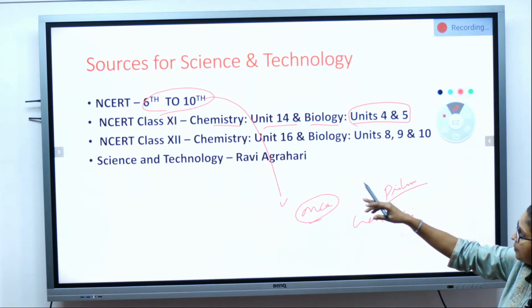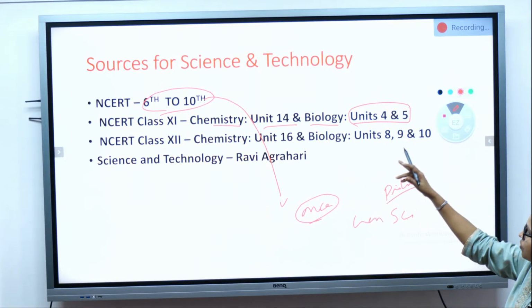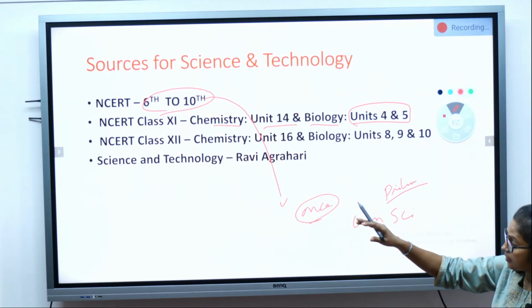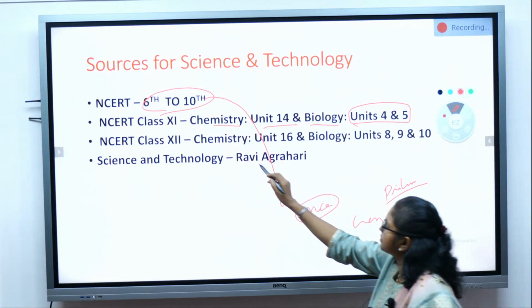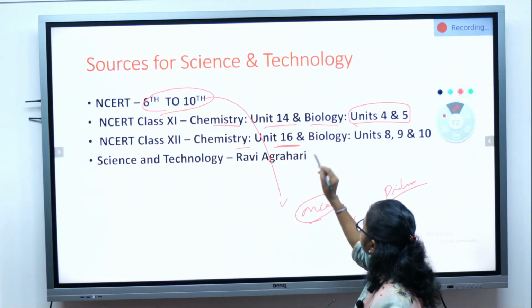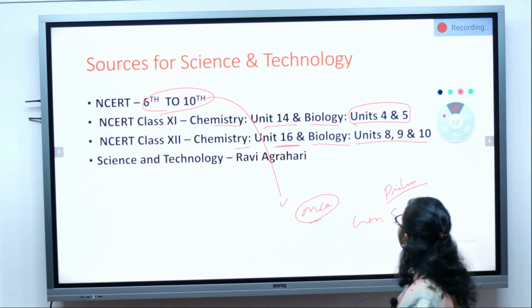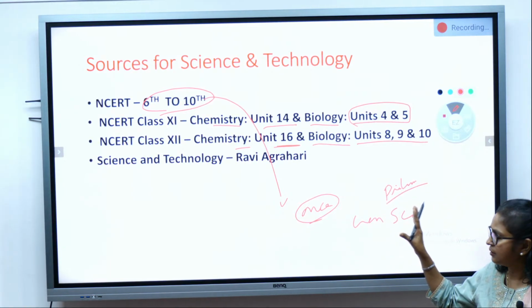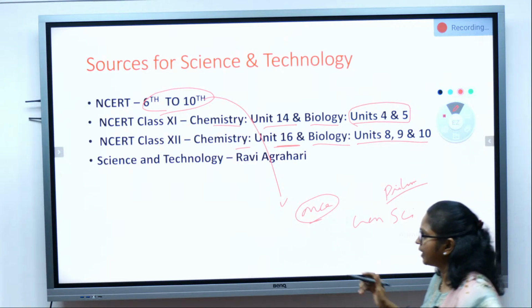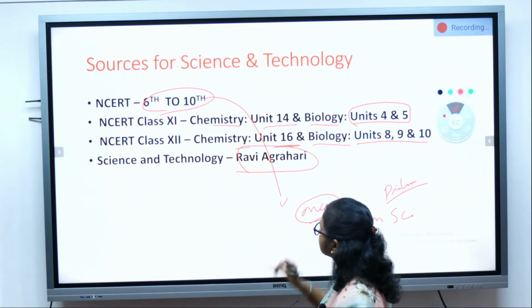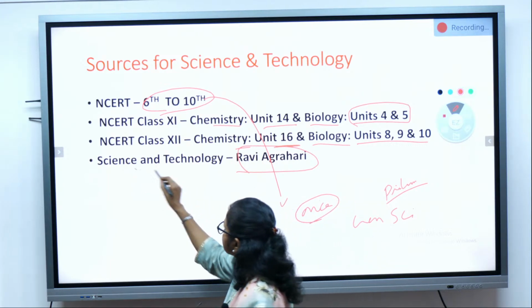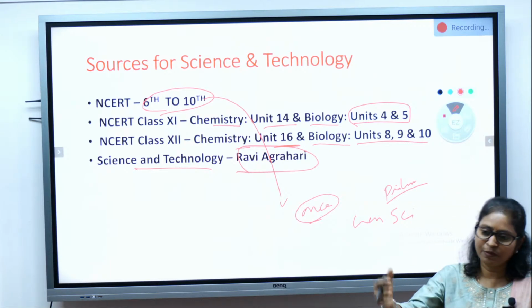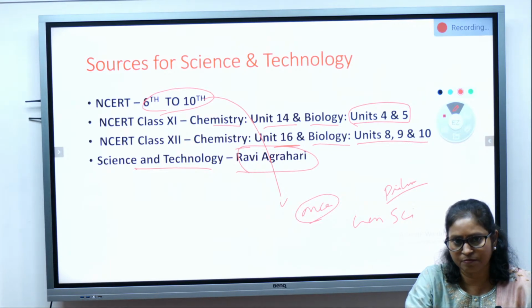For chemistry we have mentioned unit 4 and bio unit 4 and 5 of 11th class NCERT. Then 12th class NCERT, again chemistry unit 16 and bio 8, 9 and 10th chapter, right? So only these chapters you study in a selective manner. Apart from that, this book by Mr. Ravi Agrahari, Science and Technology, is a quite comprehensive book. It has been prepared from the UPSC perspective.